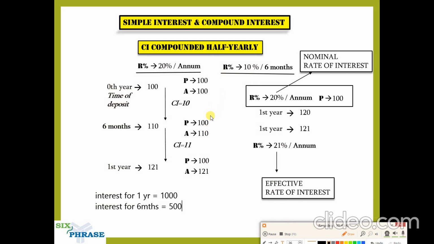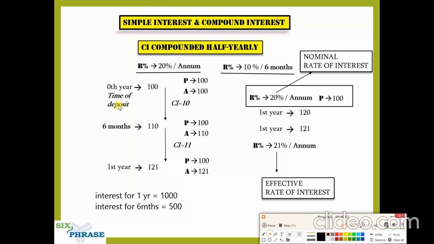So once you have found the rate of interest for 6 months, we'll be doing the process of compounding every 6 months. The compounding first happens at the 0th year, then at the 6 months mark, then at the 1 year mark. So this is compounding half yearly, right? Compounding means applying the rate of interest for the amount. So compounding half yearly refers to the process of applying the rate of interest for the amount at intervals of 6 months. So here we are doing that.